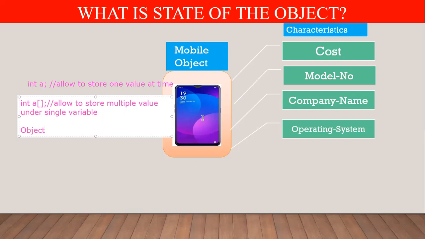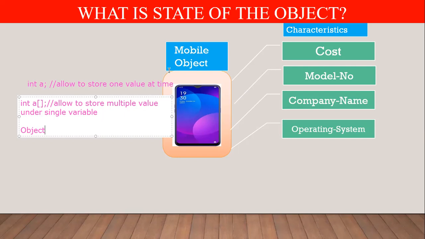It contains the cost, the model number, the company name information, and the operating system information. So objects are capable of holding different types of information, because objects are associated with characteristics. An object has state, which maintains the information for the object.